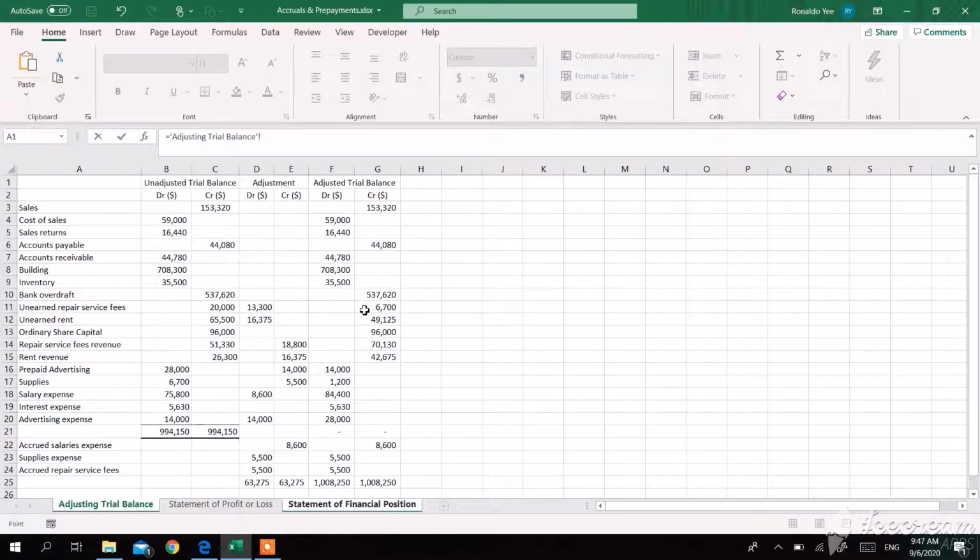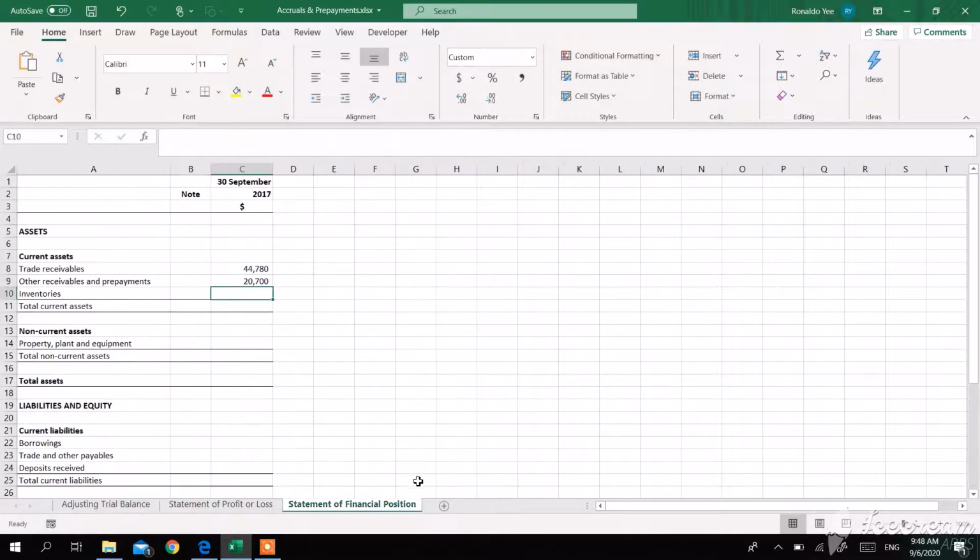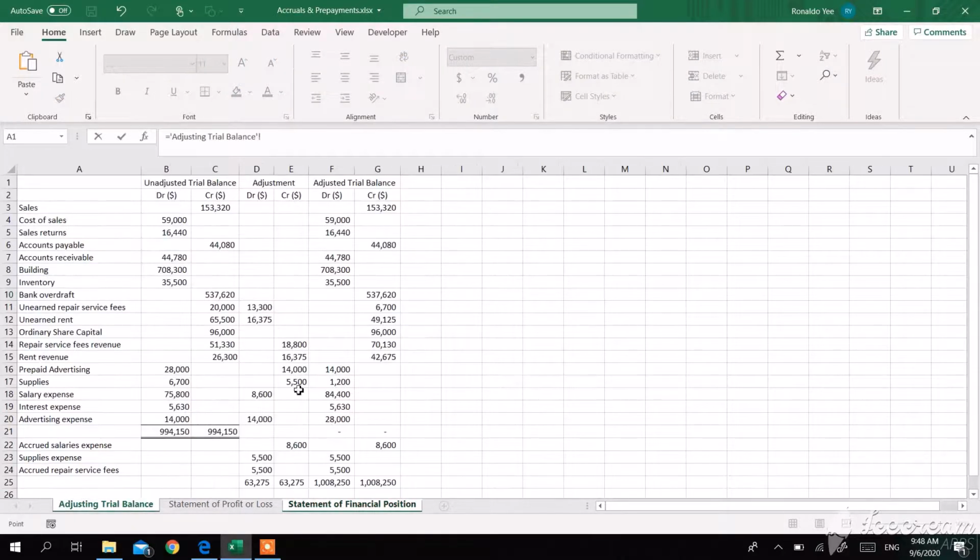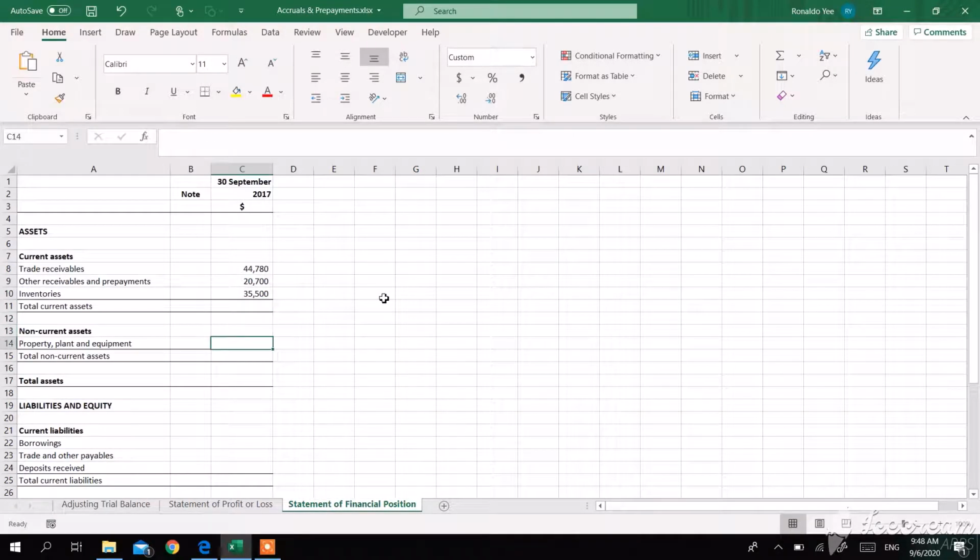So we will take this prepaid advertising. We will take these supplies. I'm treating supplies as a prepaid expense because in a way you purchase the items first for an expense that you will incur at a later date. As well as this accrued repair service fee. And finally, inventory. This is quite straightforward because we only have one inventory figure here. Let's just calculate our subtotal,